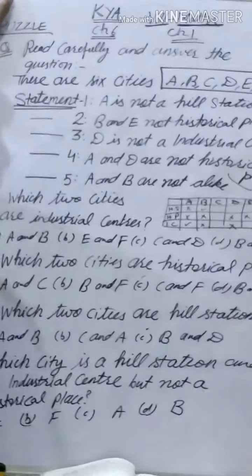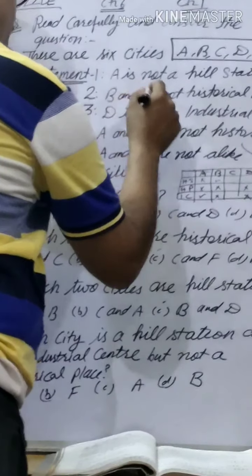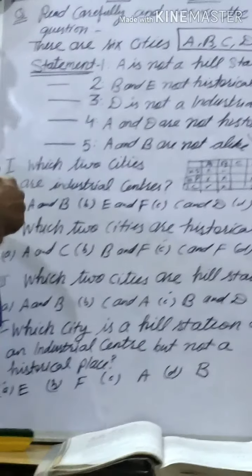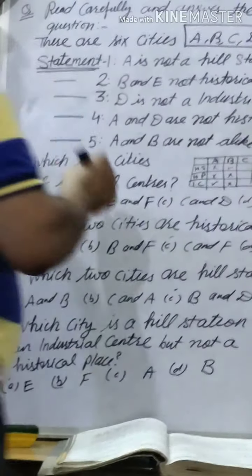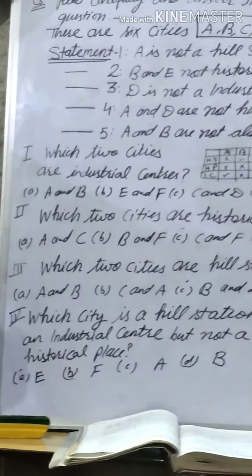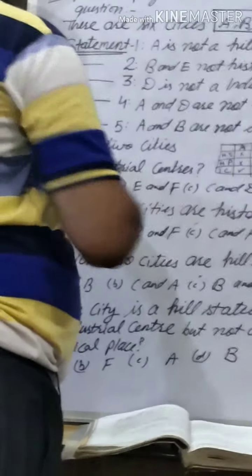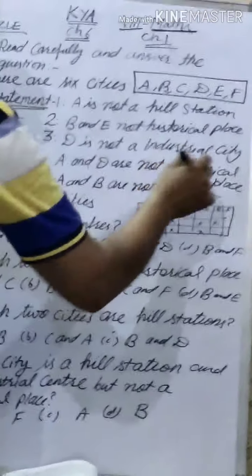And statement 2, what is given? He is saying these cities B and E are not historical places. And statement 3, what is it saying? This city D is not an industrial city. Understand? And then statement 4: A and D are not historical places.